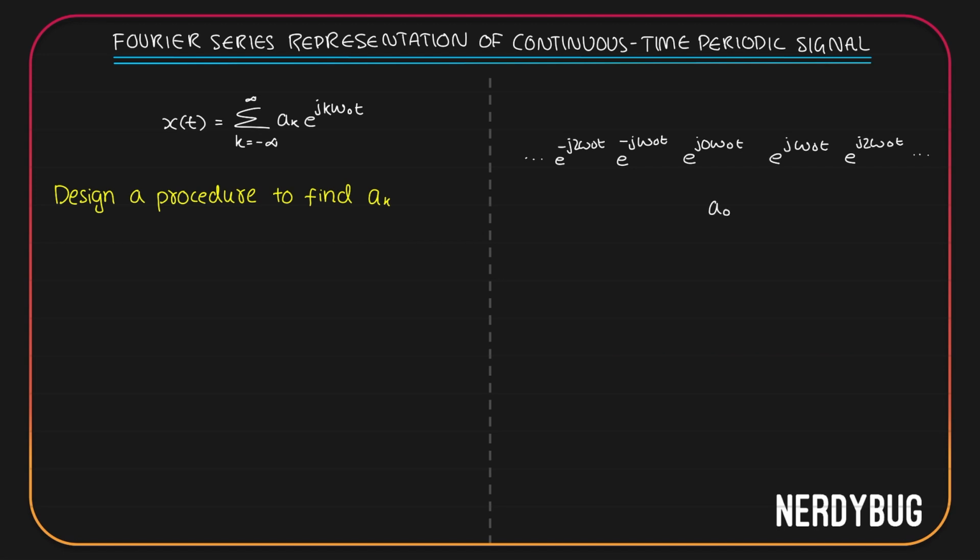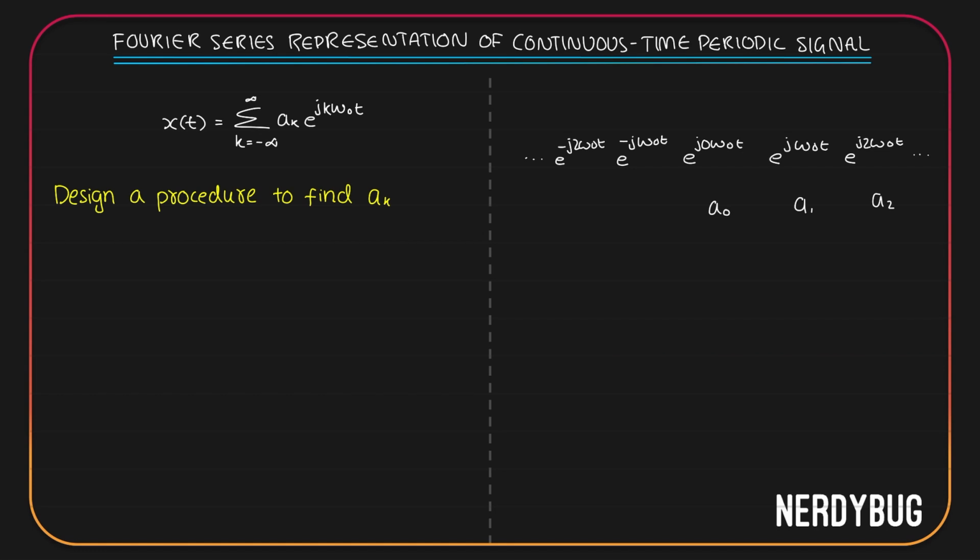So A0 tells you how much of e raised to 0 is there in x of t. A1 tells you how much of e raised to j omega naught t is there in x of t. A2 tells you how much of e raised to j 2 omega naught t is there in x of t. So basically the coefficients tell you how much of each of these harmonics are there in your periodic signal.